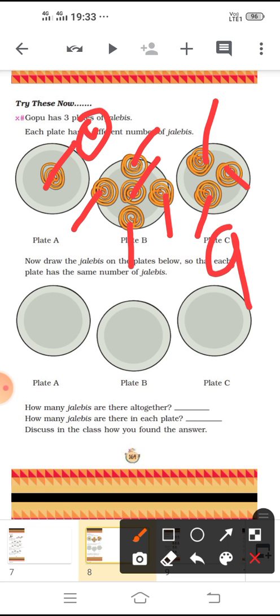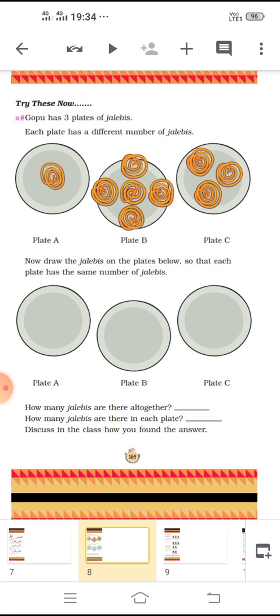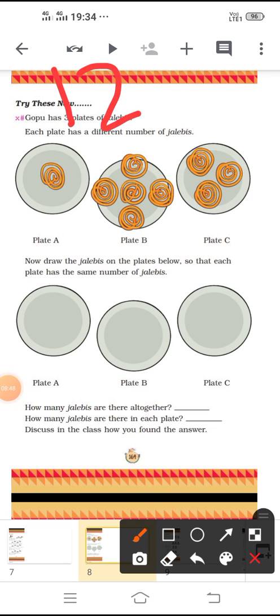But they are not kept equally on each plate. So how are we going to divide the total number of jalebis among 3 plates? Now draw the jalebis on the plates below so that each plate has the same number of jalebis. So how did we do previously? We took the total number and divided it among the groups.